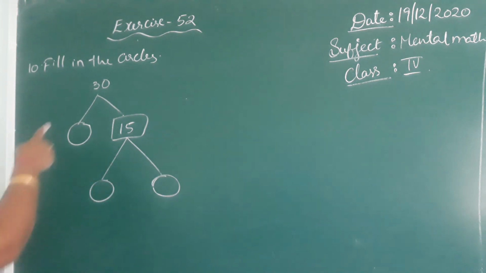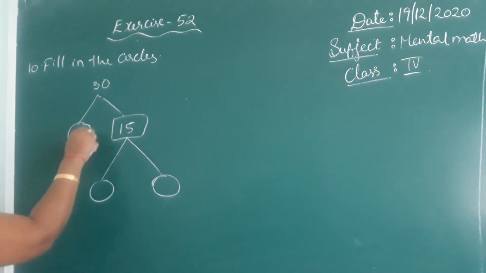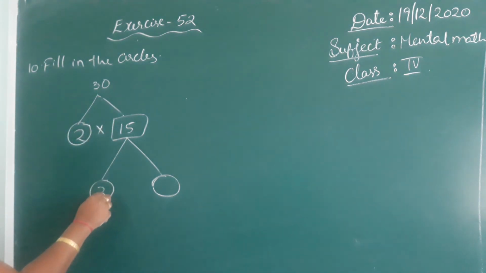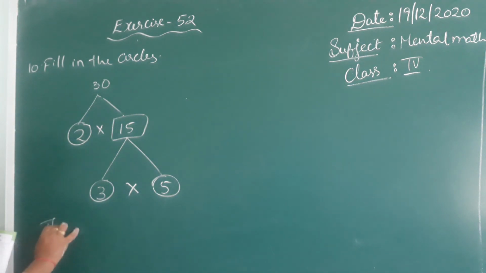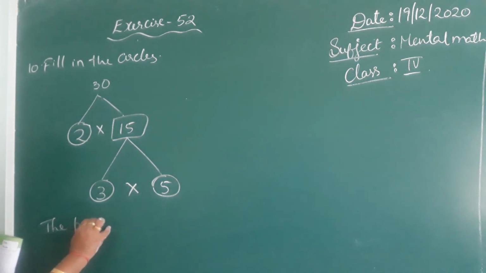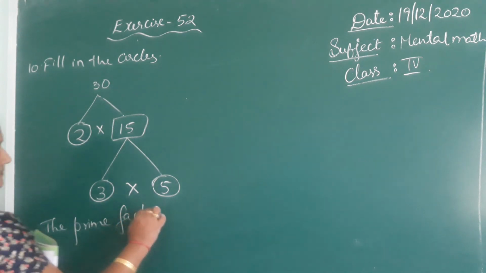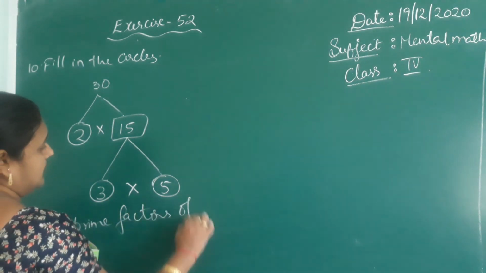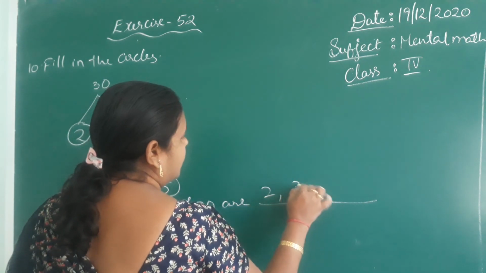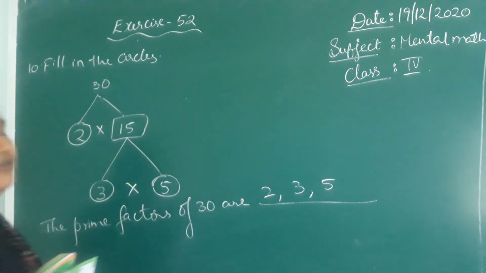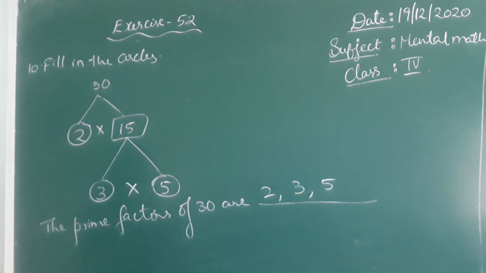So here 30 can be written as 2 into 15. 15 can be written as 3 into 5. They are asking us to write the prime factors of 30. What are the prime factors here? 2, 3, 5 are the prime factors of 30.